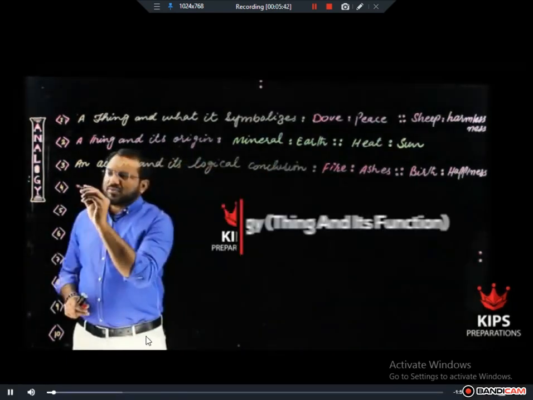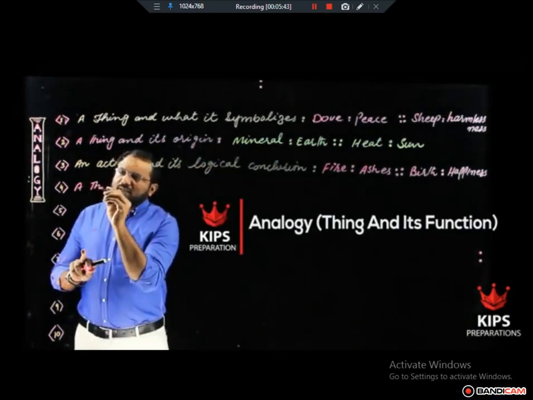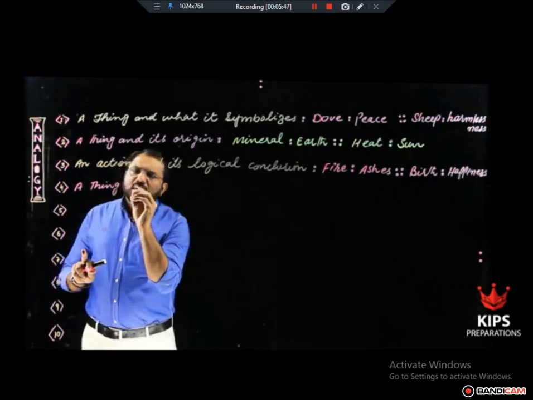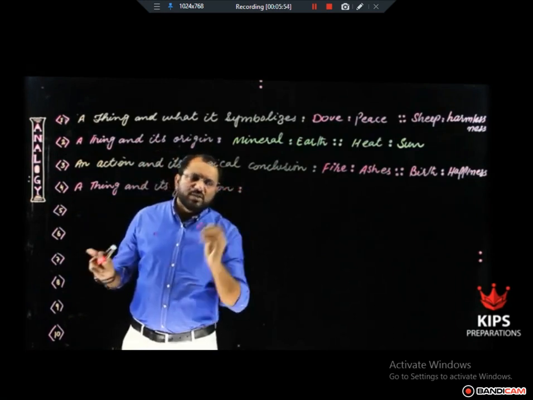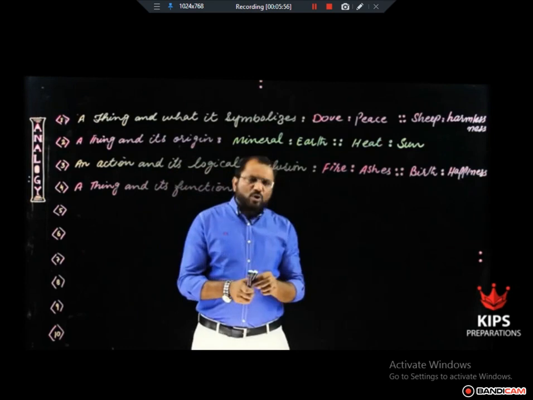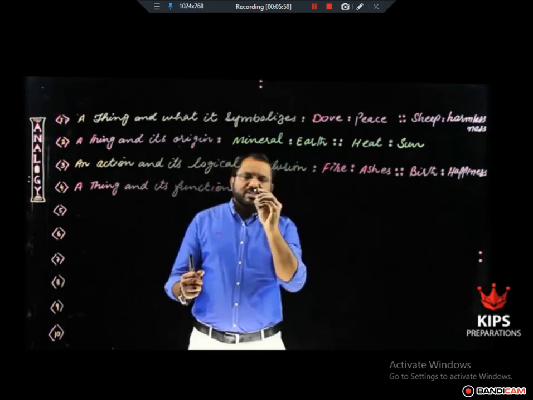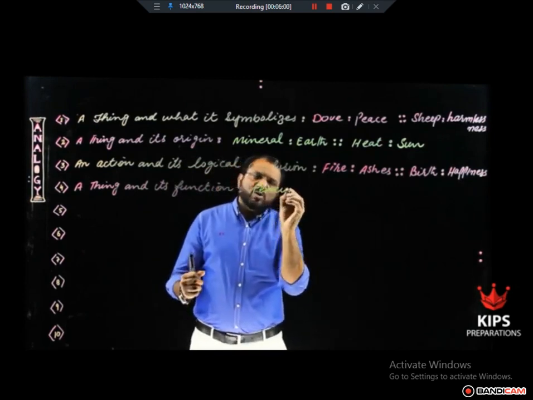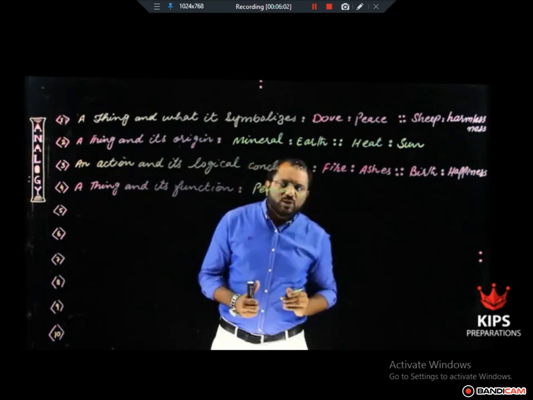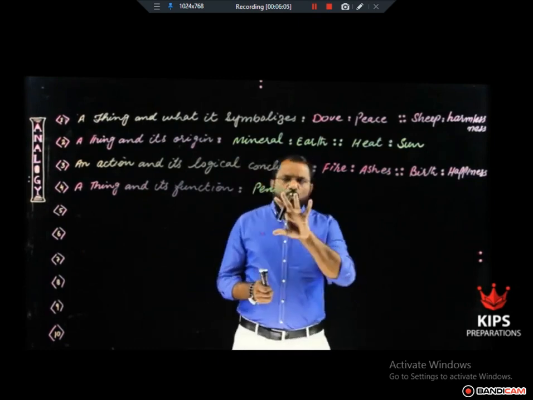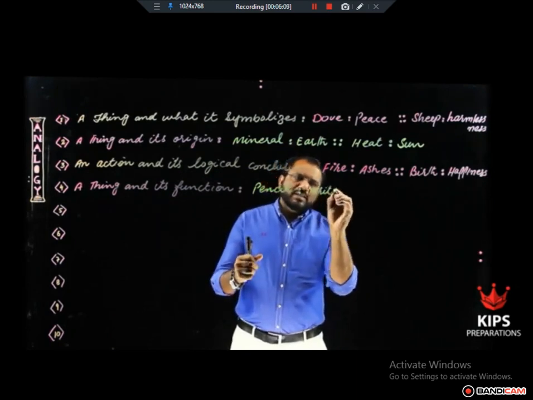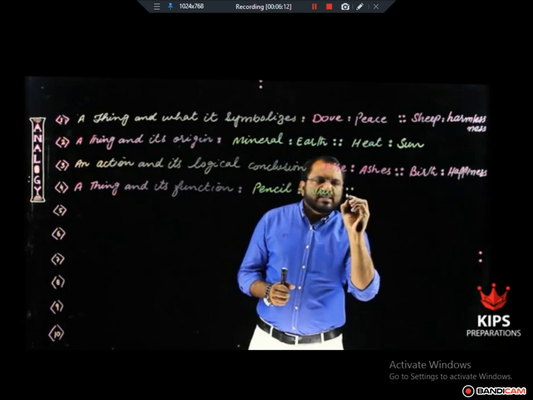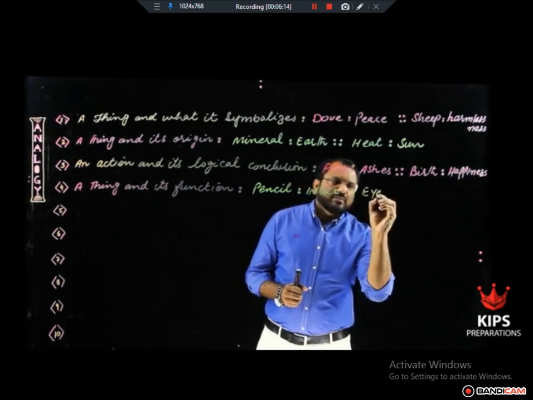Topic is a thing and its function. In this kind of analogy pair of words, one word will be the name of a thing. For example, pencil. Now, this is the name of a thing. And the other word will show its function. What is the function of pencil? Write. In the same manner, what is the function of an eye?